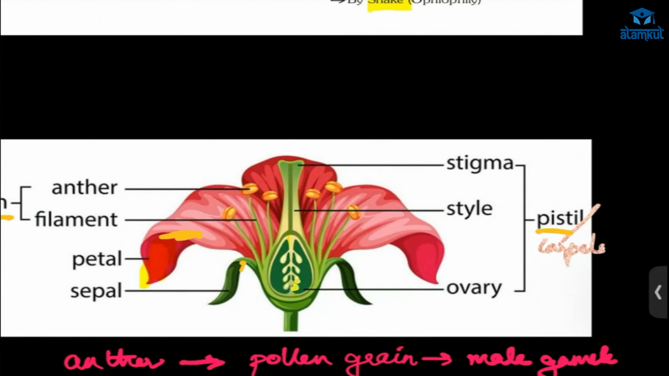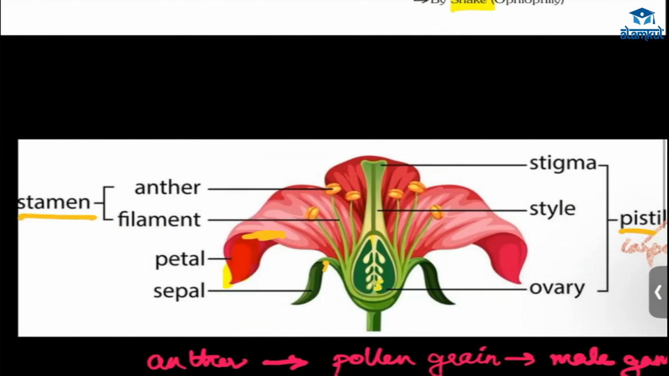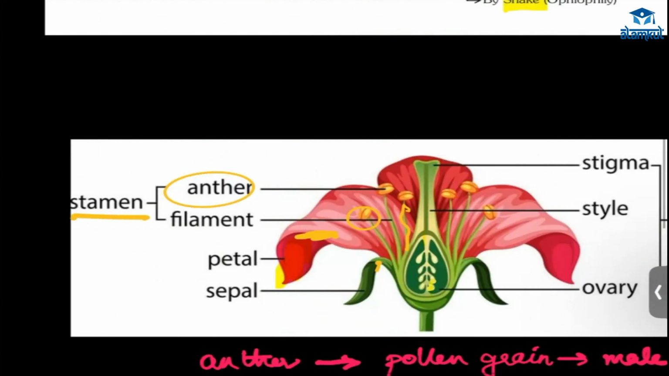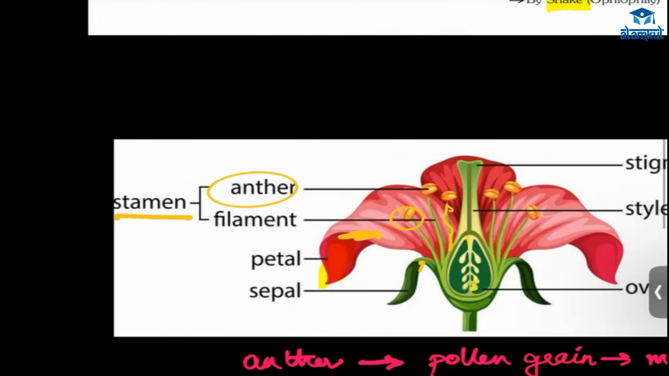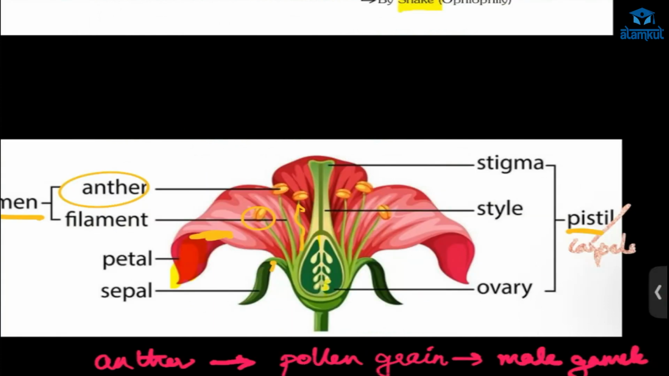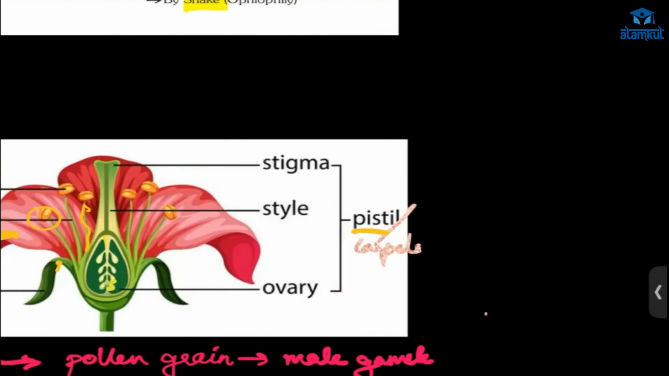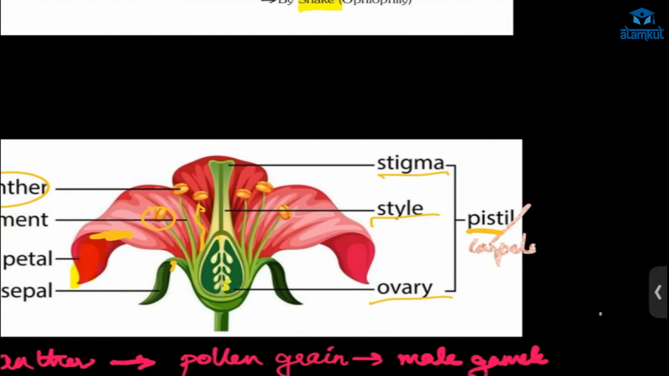Pollination. Okay, now for the stamen, what parts do we have? Anther and filament. Anther, and then we have the stick, that is the filament. Anther and filament are the male reproductive part in the flower. And in the female reproductive part we have stigma, style, and ovary. Got it?